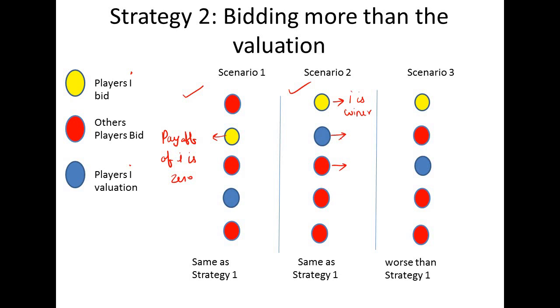Now what amount does he have to pay? He has to pay that amount only, the highest of the remaining bids, and this is the valuation. What will be the payoff here? The payoff is the difference of these two. So this is the payoff. You can see here the amount which the player I is paying is less than the valuation. That means the player I will earn some profit.